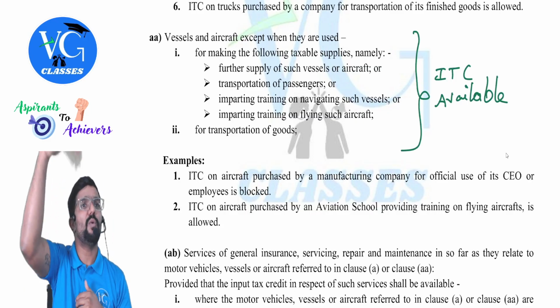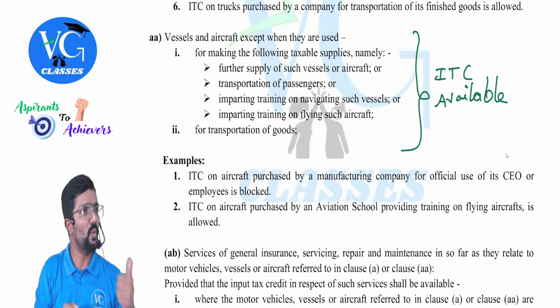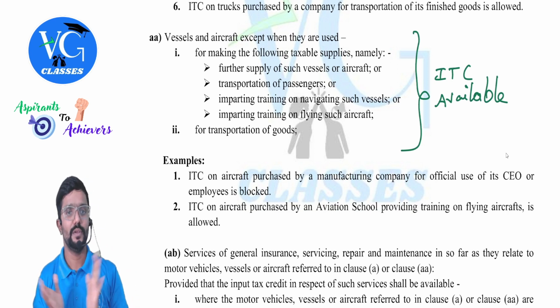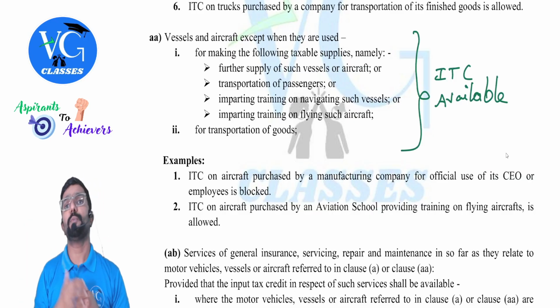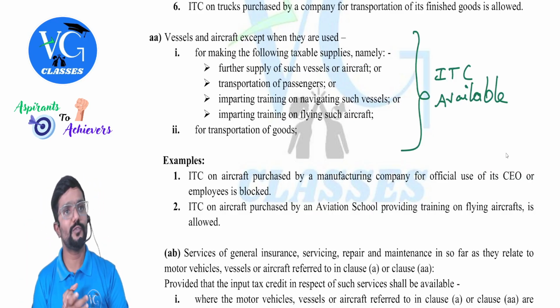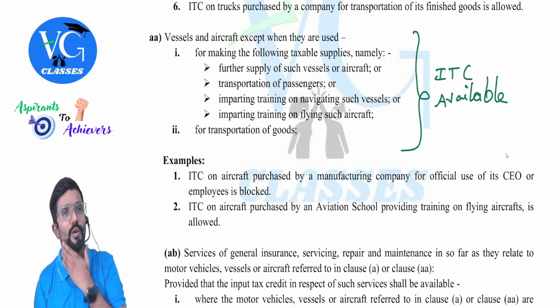Is that clear? So almost same like what was covered above, guys. But above was motor vehicle, whereas here it is vessels or the flight. Flight in the sense aircraft. Then, if it is used for transportation of goods, is it allowed? Yes. That means when it is not allowed, sir.